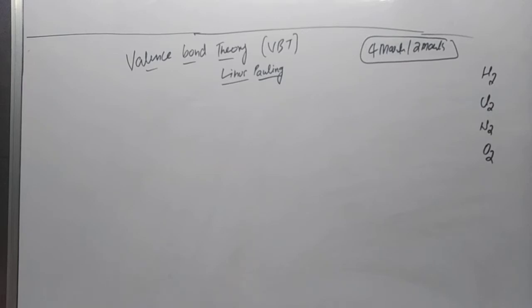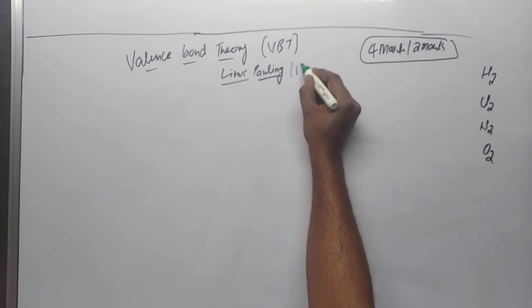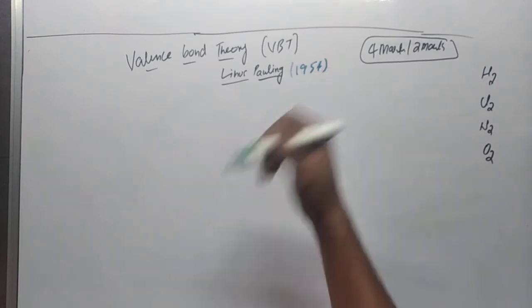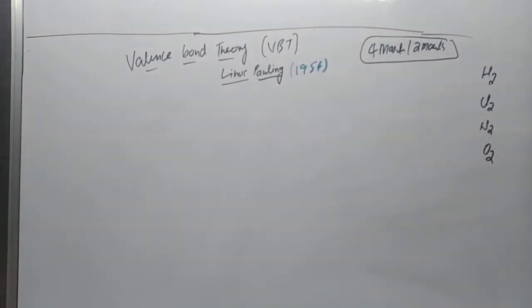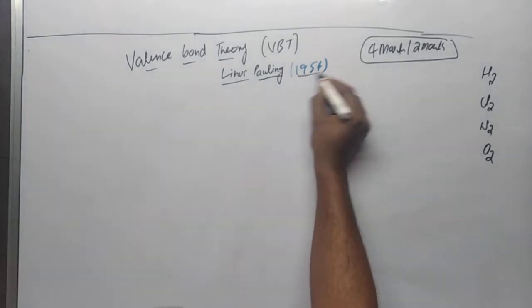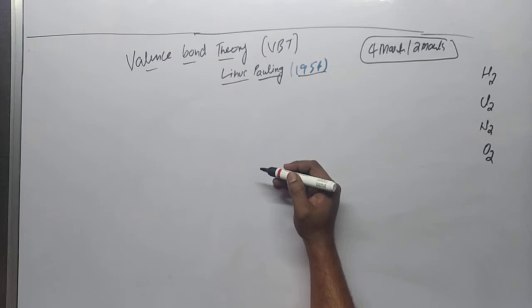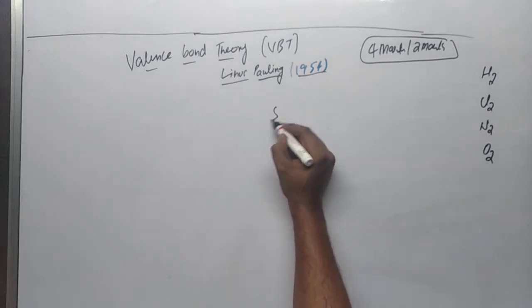So as we know, we have bond pairs, and what is the strength of that bond? That is a drawback. The same concept was explained by Linus Pauling in the year 1954. Linus Pauling explained the strength of the bond with the help of valence bond theory. In this theory, he explains the strength of the bond with the help of the shapes of the